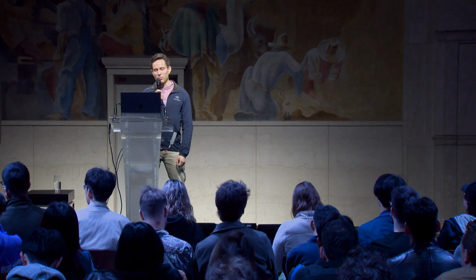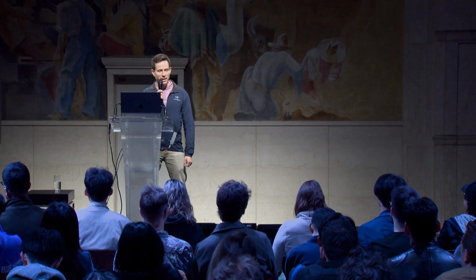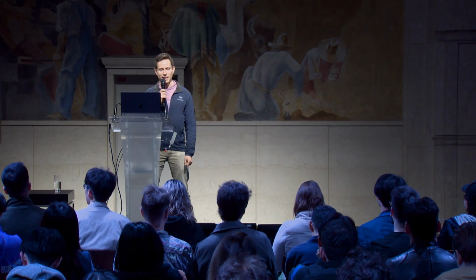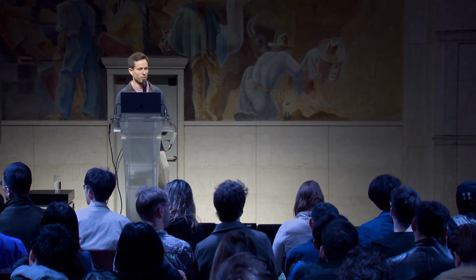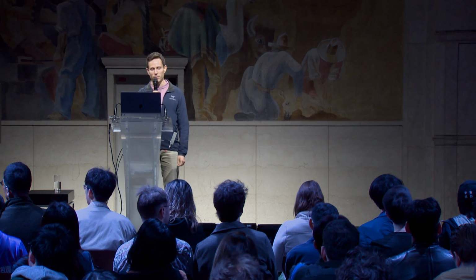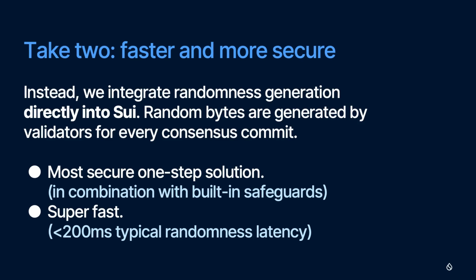So we went down this path until we realized that mitigating this sort of front-running attack, MEV attack, whatever you want to call it, actually gets quite complicated. We changed gears and ended up with what we're now launching as the approach we're taking for native randomness on Sui, which is that we're going to integrate the randomness generation directly onto the Sui side.